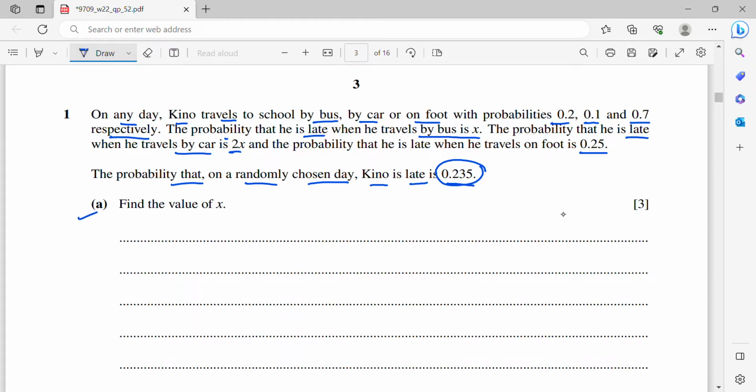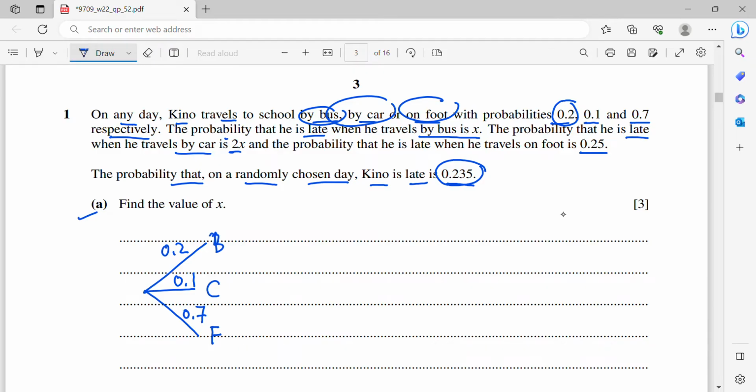For this case, I will draw a tree diagram to get a better picture. Generally there are 3 ways to travel: B for bus, C for car, and F for foot. The probability that he will travel by bus is 0.2, then by car is 0.1, and on foot is 0.7.